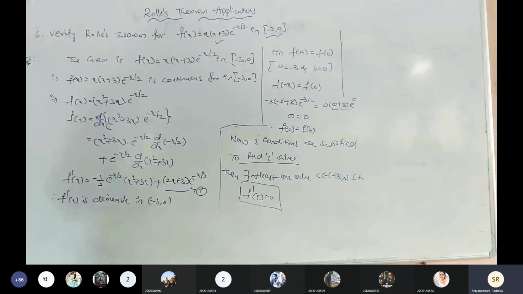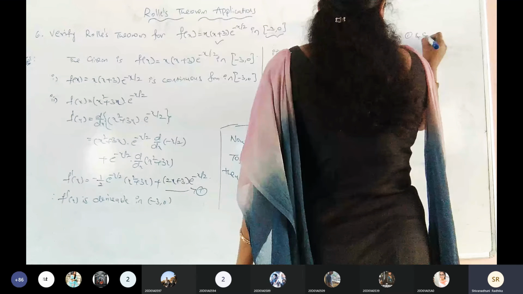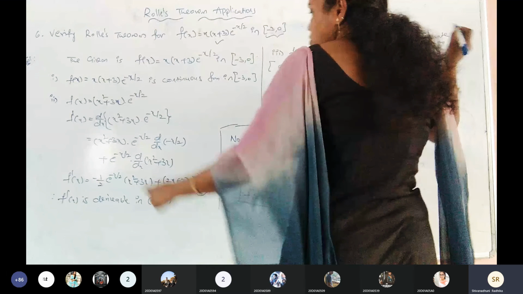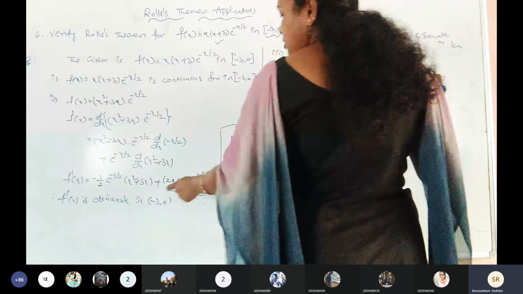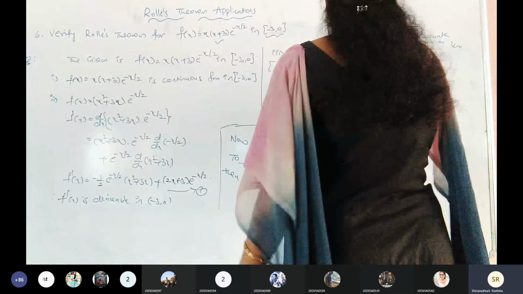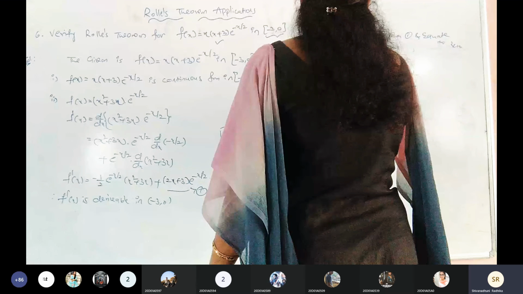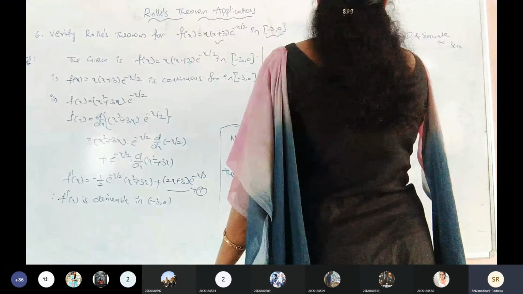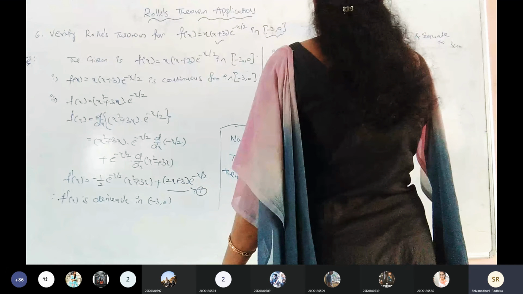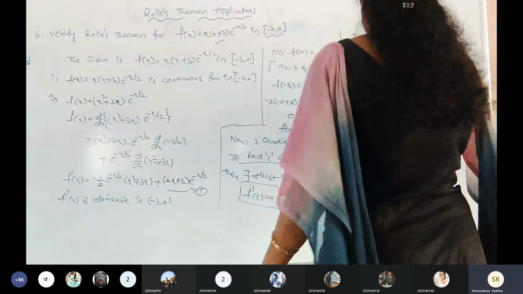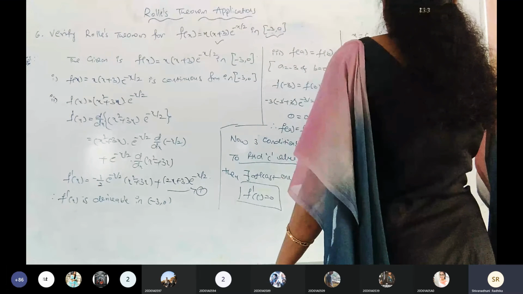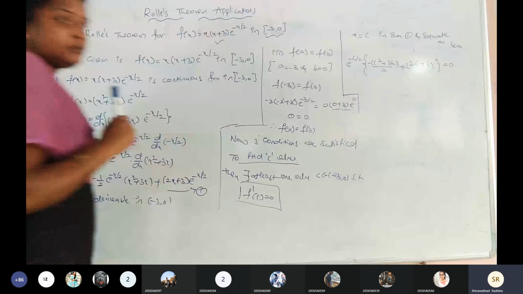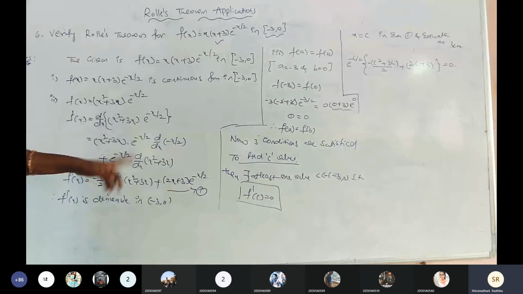Now substitute x equals to c in equation number 1 and equal to 0. So what is f dash of x here? So this is the f dash of x, right, all of you? Now e power of minus x by 2 is the common. Now I am going to write e power of minus c by 2 into what is the remaining here? C square plus 3c by 2 minus of again this step plus 2c plus 3 into which is equals to 0. Just I am going to substitute x equals to c in the given equation number 1.